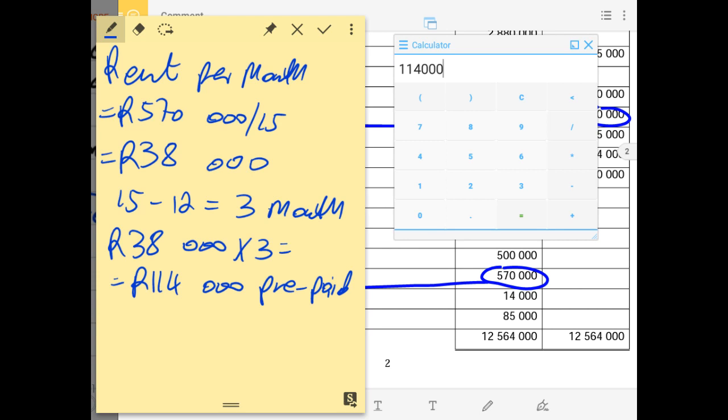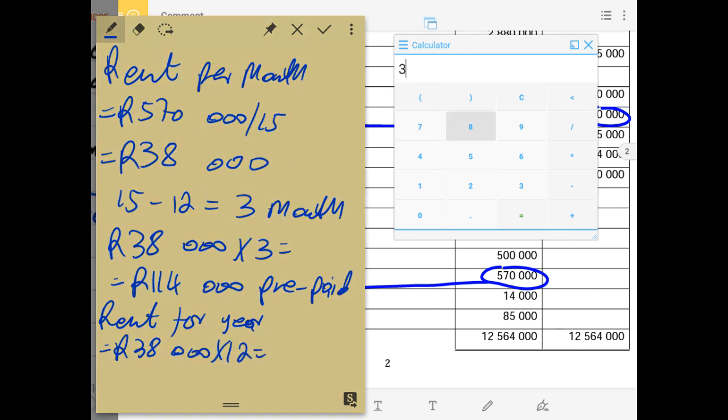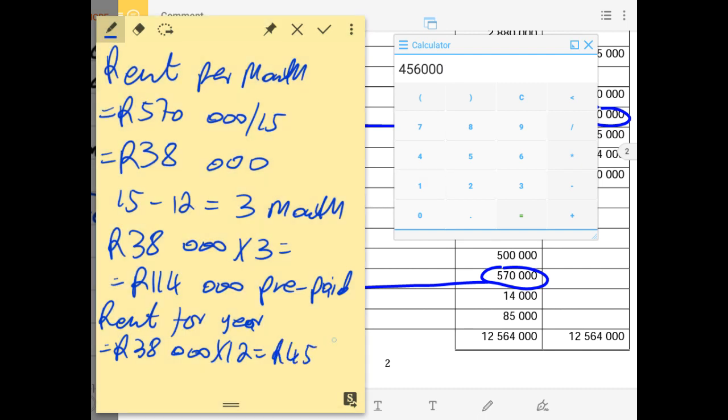So now we have to recognize the prepaid rent expense of 114,000. Remember, rent for the year is supposed to be 38,000 times 12, which is 456,000.